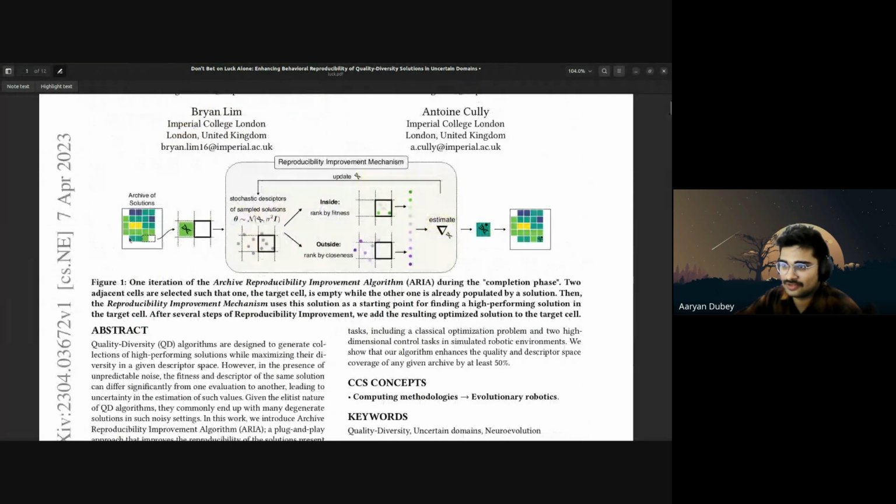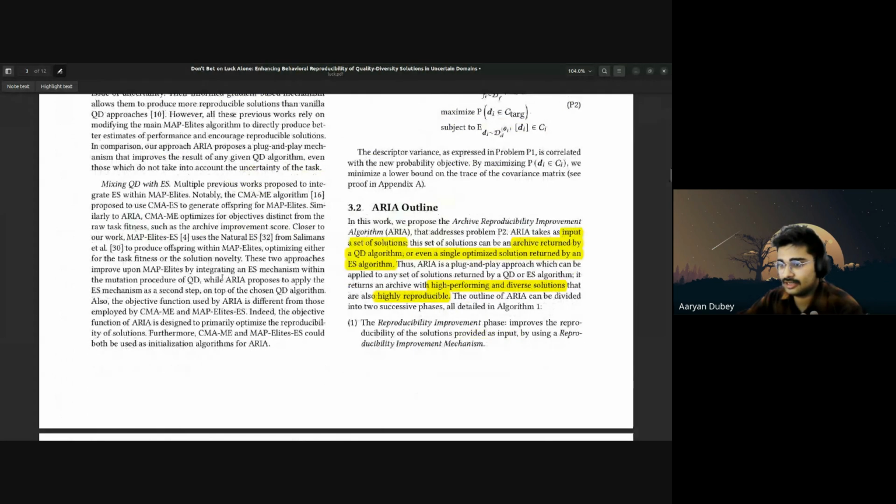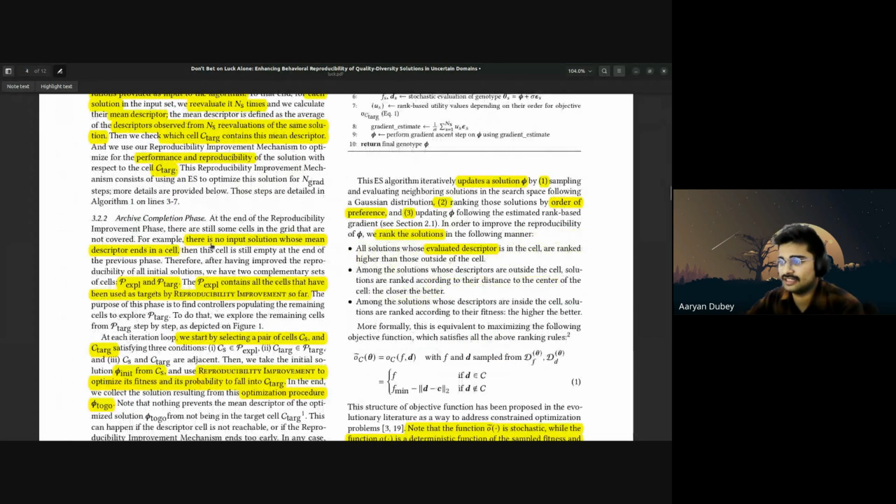This is the archive of solutions, right? So you produce different solutions, stuff like that. So maybe this particular cell is empty. Even with all the solutions that you produce, this particular cell is not filled. And maybe that particular cell contains the solution of the most optimized problem that you can have for this algorithm. So the archive completion phase generally says that.